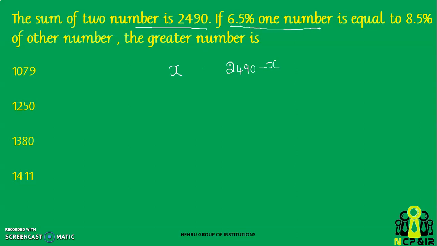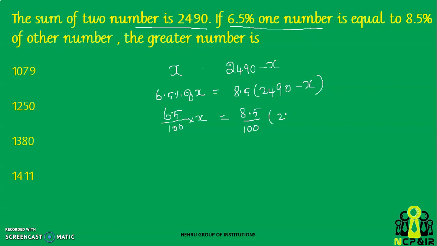And what they have given, 6.5% of one number. Let us take this one. 6.5% of x is equal to 8.5% of the other number. So that is 2490 minus x. Now in this case, this will be 6.5 by 100 into x is equal to 8.5 divided by 100 into 2490 minus x.